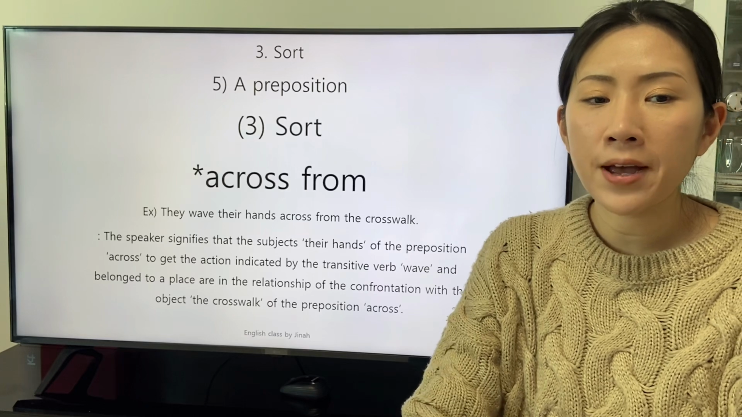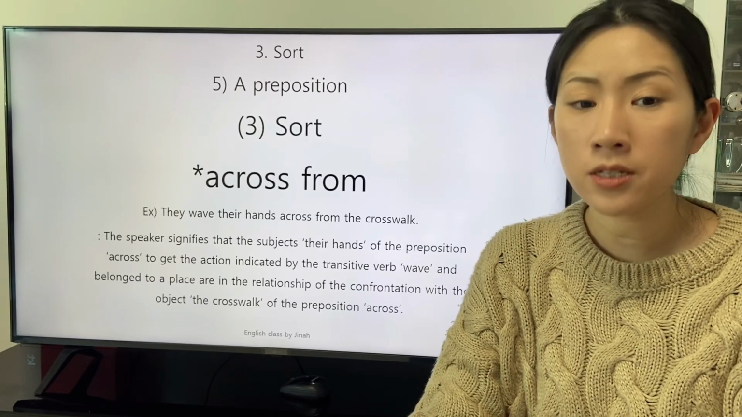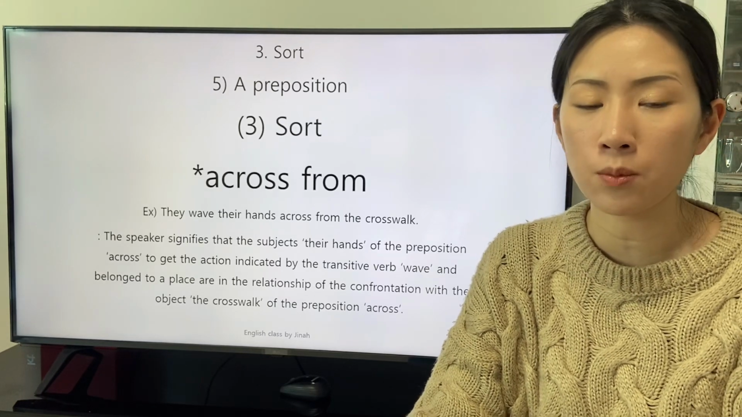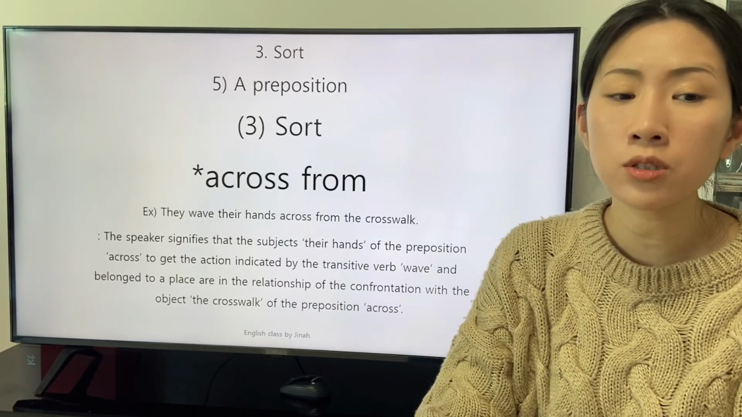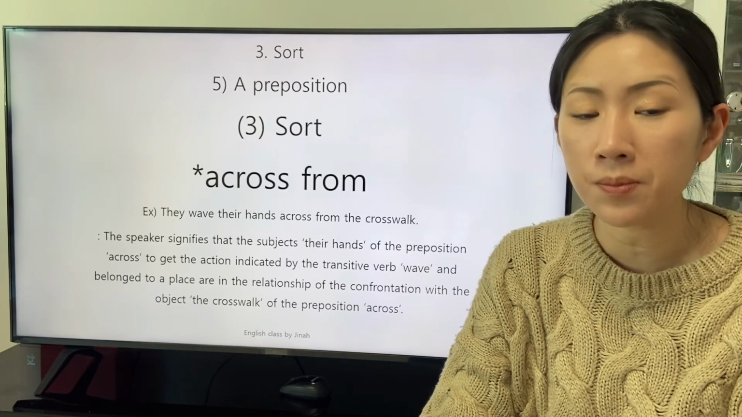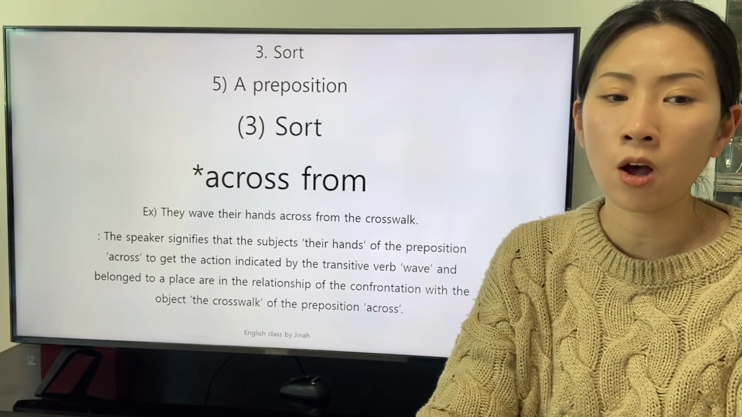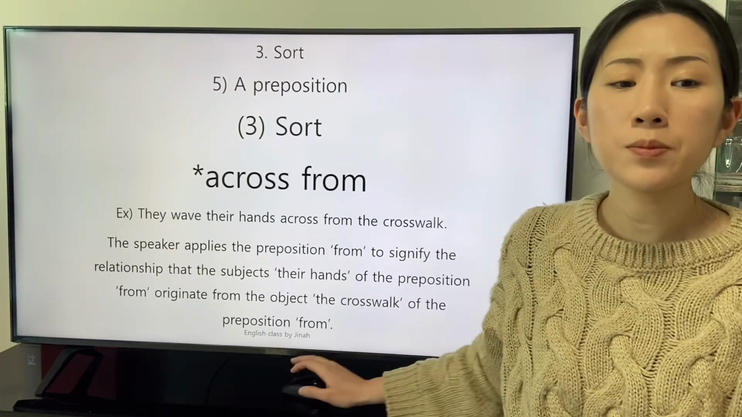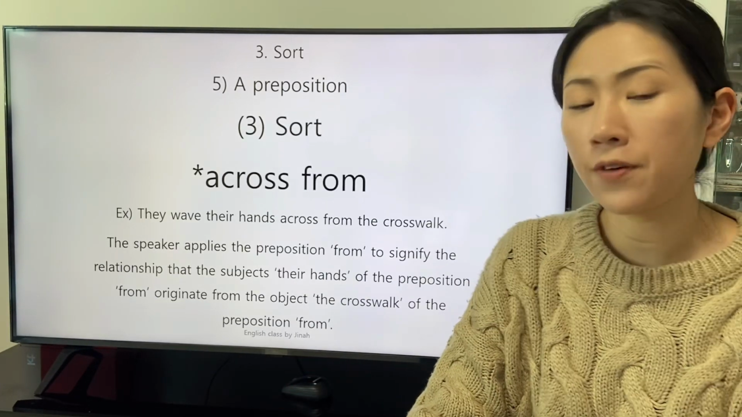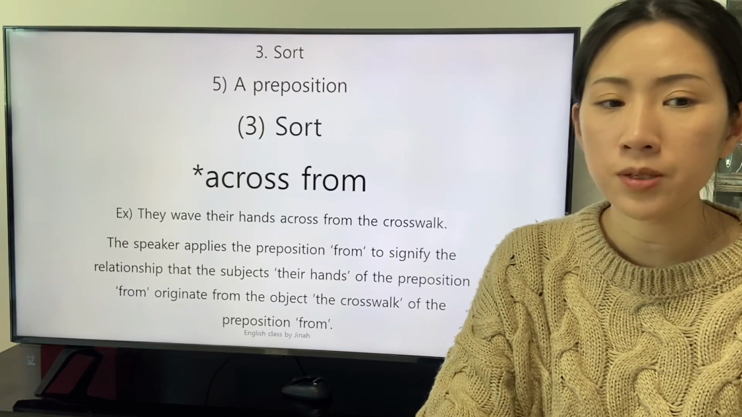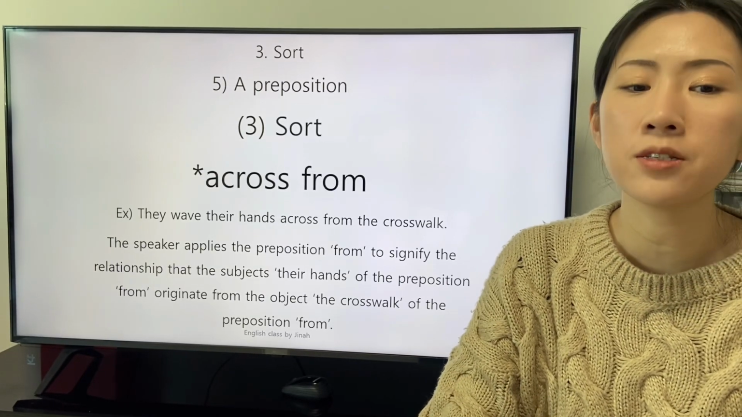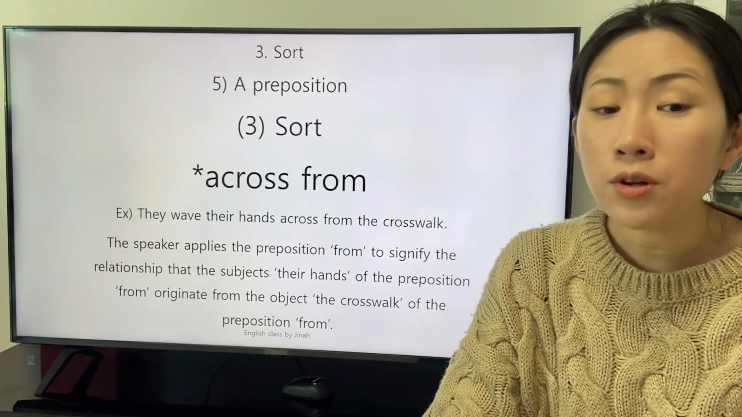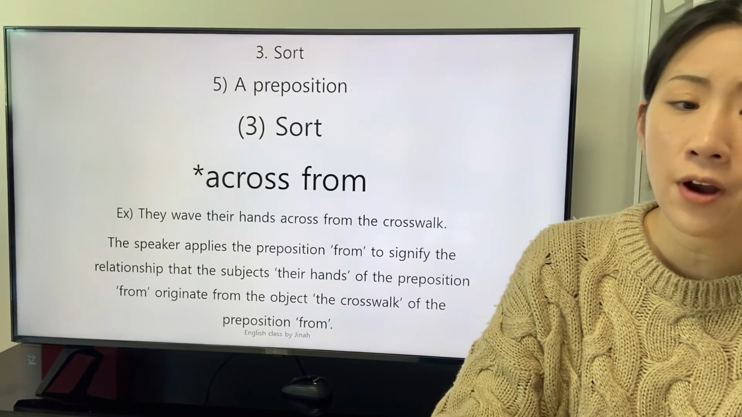The speaker signifies that the subject, their hands, of the preposition across gets the action indicated by the transitive verb wave, and belonged to a place or in the relationship of the confrontation with the object, the crosswalk of the preposition across. The speaker applies the preposition from to signify the relationship that the subject, their hands of the preposition from, originate from the object, the crosswalk of the preposition from.